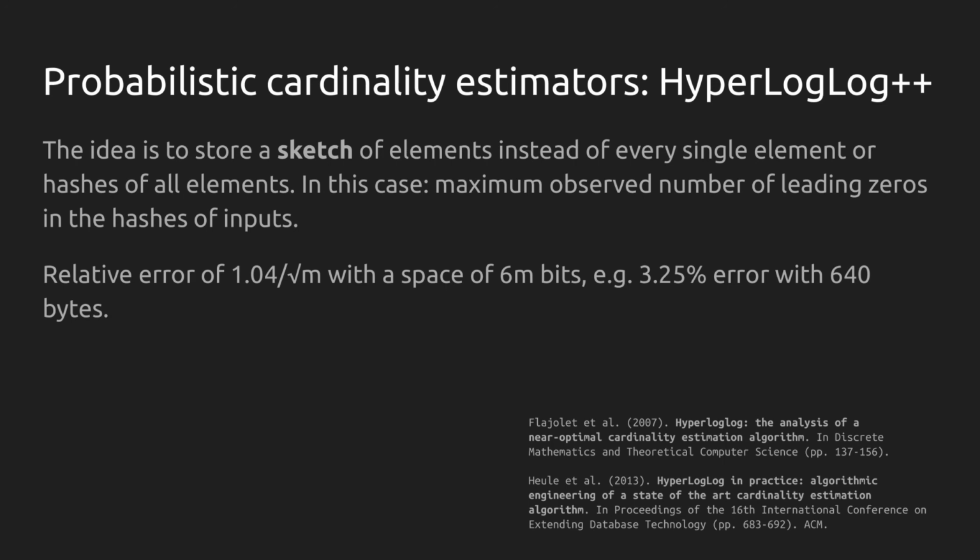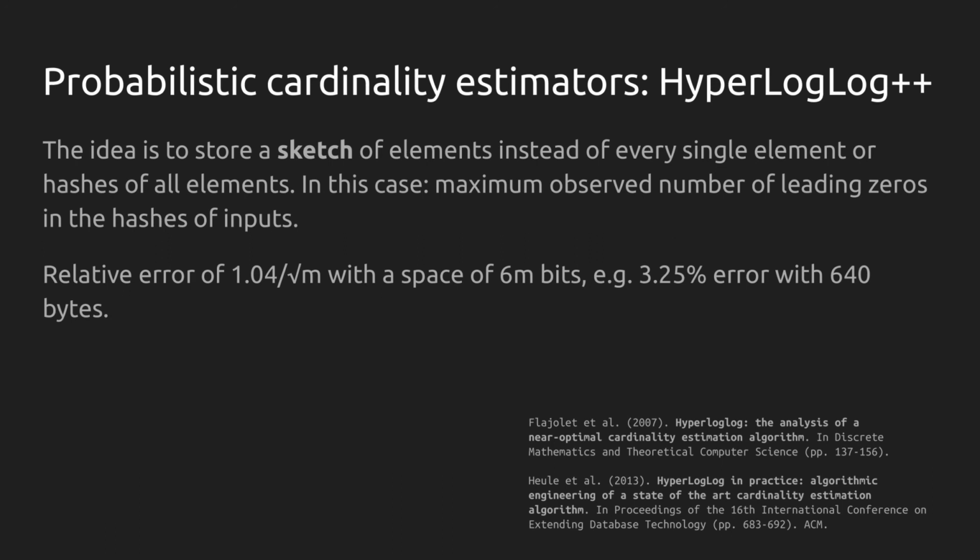Now, of course, there is a way to get rid of this O(N) cost for both the union operator and the space complexity for storing the sets. As long as we are only interested in the number of unique elements in those sets and not which events are in them, we can replace sets with a probabilistic cardinality estimator data structure, such as HyperLogLog. This way, you can expect constant merge time complexity and constant space complexity for storing the sets. But this would also add a relative error to each estimation. But you can reduce the error to any arbitrary percentage you like by just using a larger container for each set. For example, a 640 byte HyperLogLog container can estimate the cardinality of a set with plus or minus 3.2% relative error.